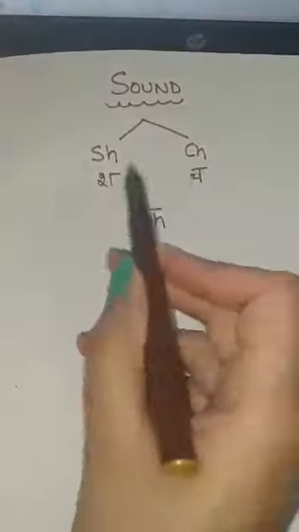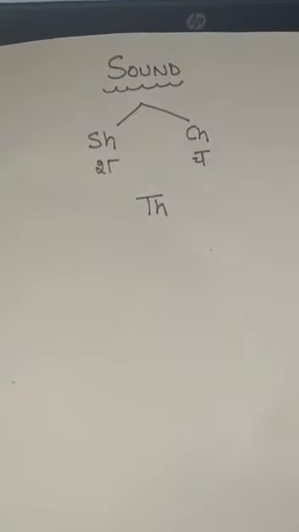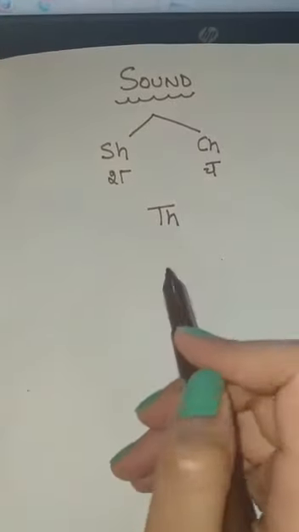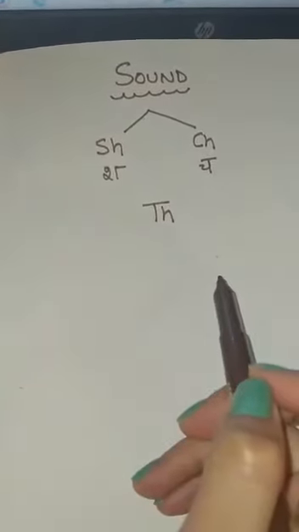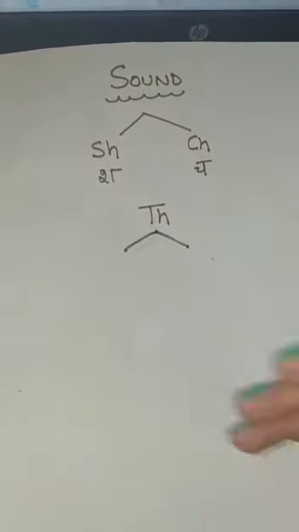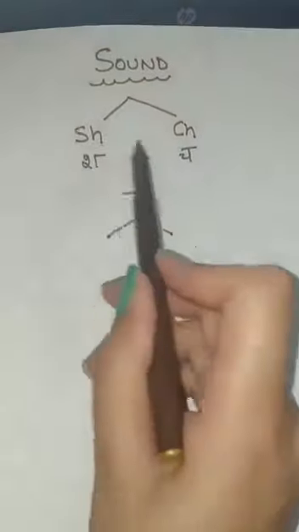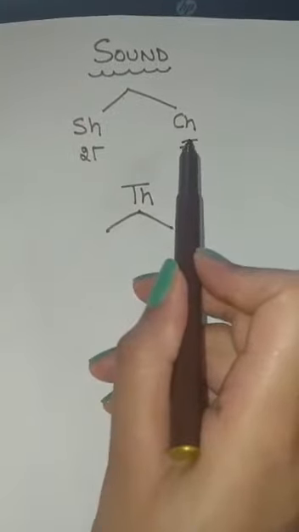But as you can see, students, these two sounds have only one sound in Hindi. But TH is a unique friend. Why is he a unique friend? I'll tell you how. TH is having two sounds in Hindi. That is why he is the unique friend of SH and CH. Okay? Now we will do the first sound TH is having.